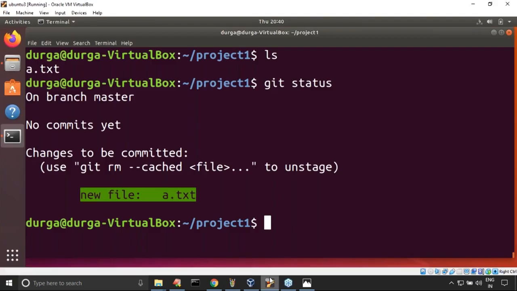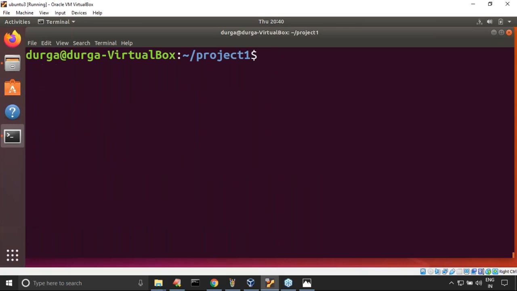Now here sometimes it may object whenever you are using git commit. That objection I will show, don't worry. Whatever changes are there in the staging area will be committed to the local repository. Let me try git commit. Now observe very carefully. Actually I will discuss this in detail in the next sessions.